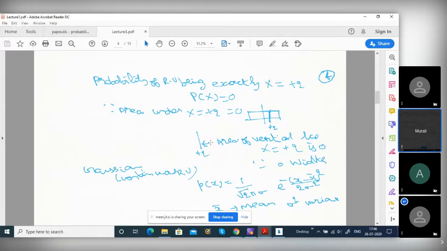Is it clear? Shall I go ahead? So the probability of getting exactly x equal to +2 is 0. The area under +2 is 0 because the width is 0. Then another continuous random variable is the Gaussian random variable.